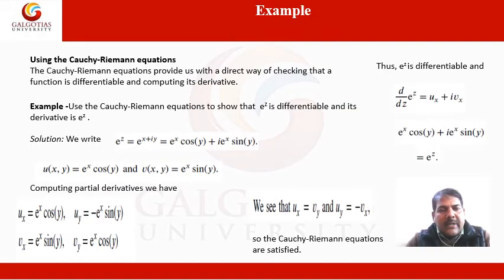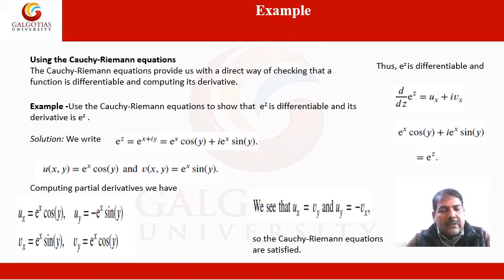The Cauchy-Riemann equations provide us with a direct way of checking that a function is differentiable and computing its derivative. Example: use the Cauchy-Riemann equations to show that e power z is differentiable and its derivative is e power z.